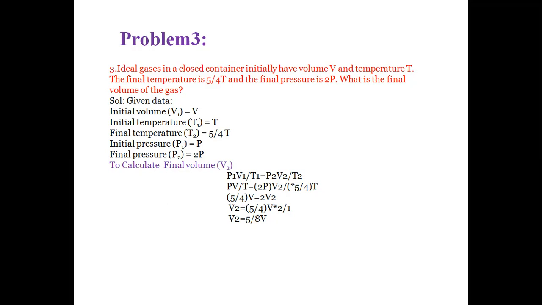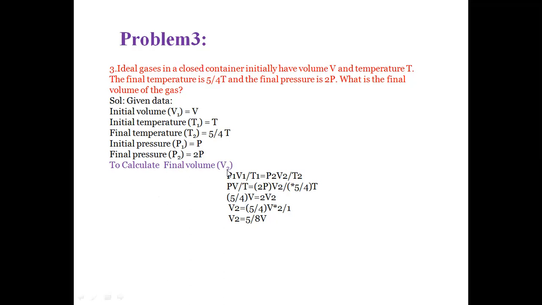We know the combined gas equation, PV/T is constant. By applying the initial and final conditions, we get P1 V1 / T1 = P2 V2 / T2. Substituting P1 as P, initial volume V1 as V, initial temperature T1 as T, final pressure as 2P, and final temperature as 5/4 T, we have to calculate the final volume V2.